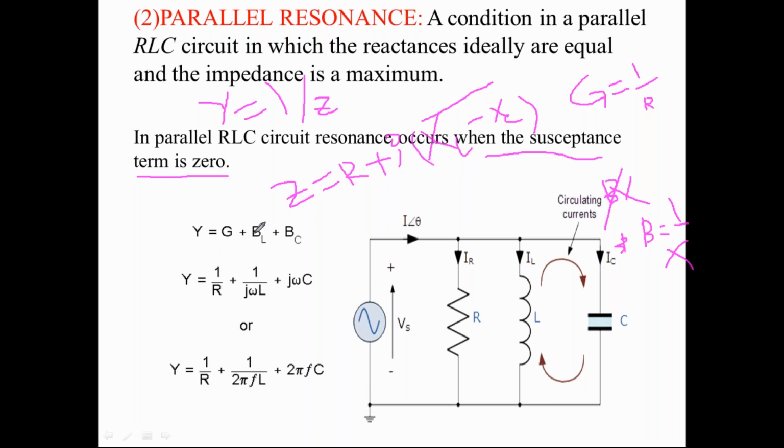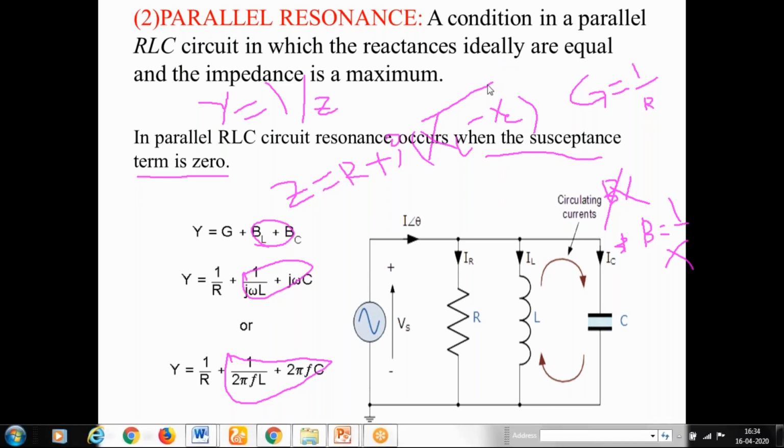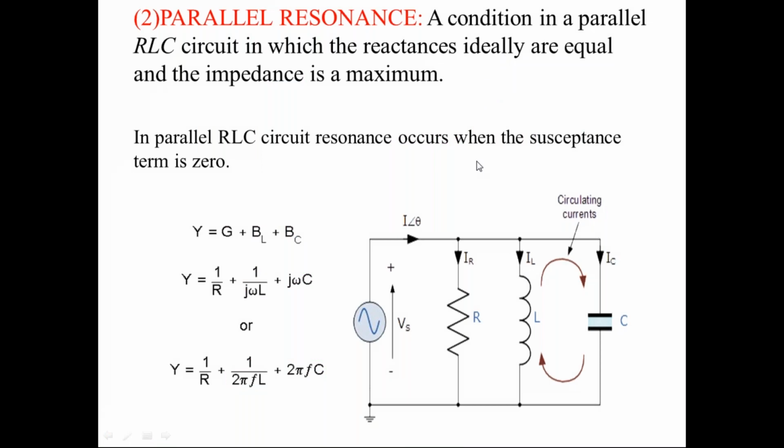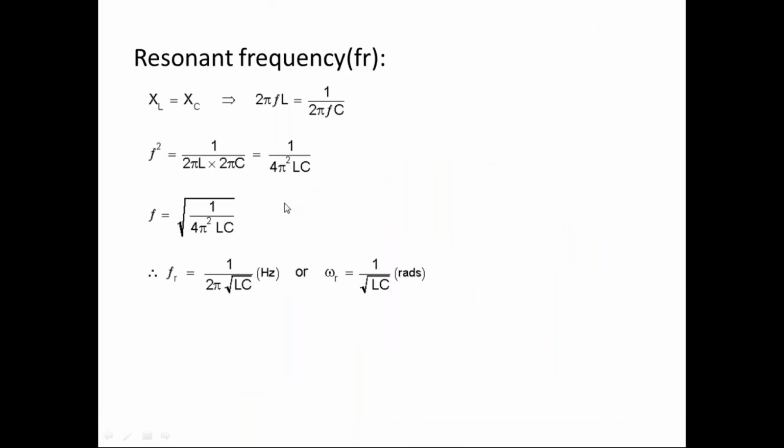So the condition for parallel resonance is that the susceptance term B should become 0. That is, 1 by XL, this term should become 0. Whenever this term becomes 0, we can get the same equation for FR also.